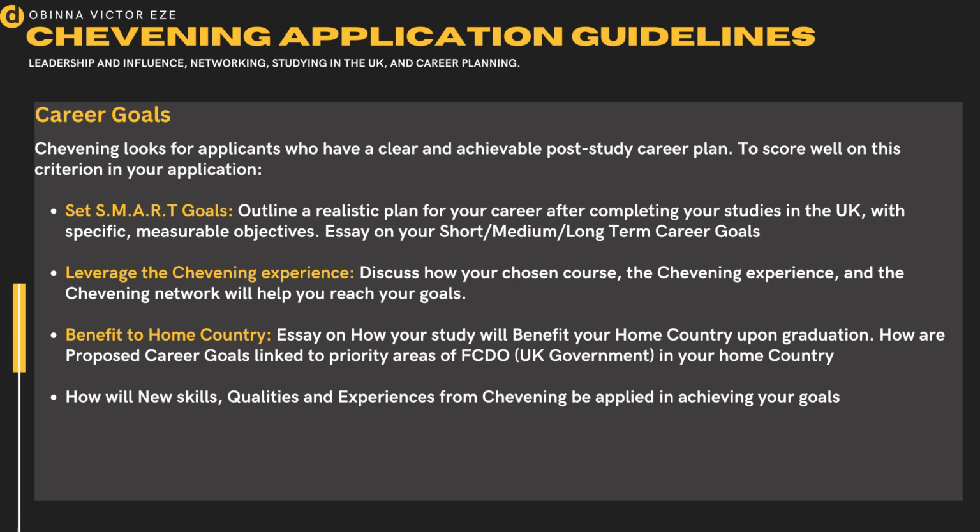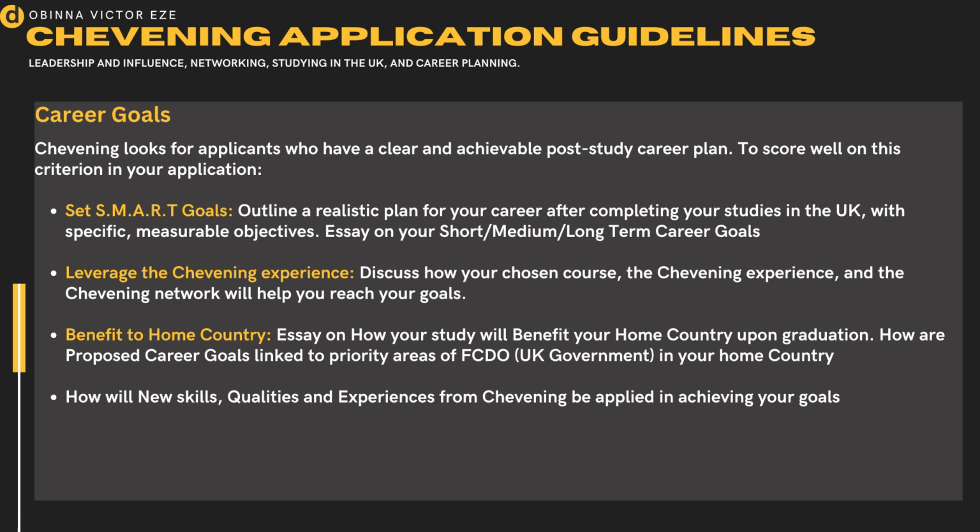Now, the Chevening application requires you to clearly state what you would achieve post study. I'd always advise people when writing this essay to talk about what they would achieve 2 to 3 years after their study, 3 to 6 years after their study, and 6 years and above after their study. If you can divide it into these three sections, it will help you to write a very captivating essay when it comes to your career goals.